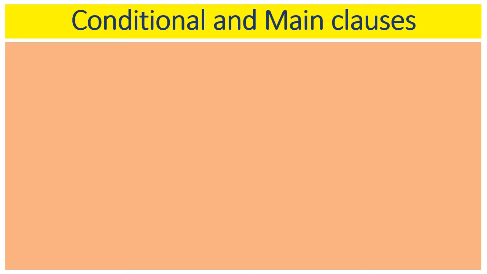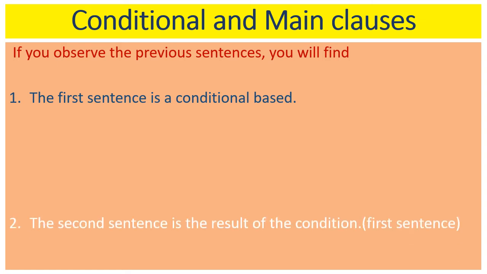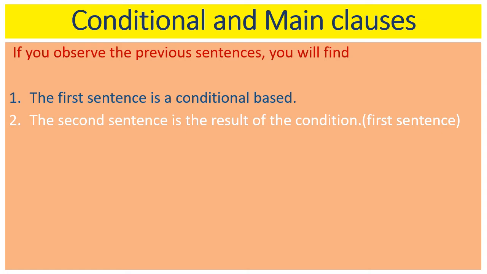Children, if you observe the previous three sentences, you find two sentences in each one. The first sentence, which is started by "if", is called the conditional based sentence. So there is a condition given in that sentence. The second sentence is the result of that condition, that is, the first sentence.